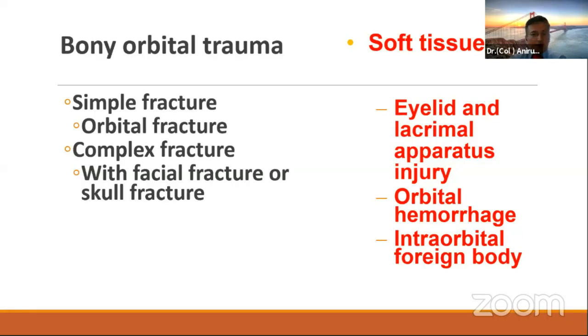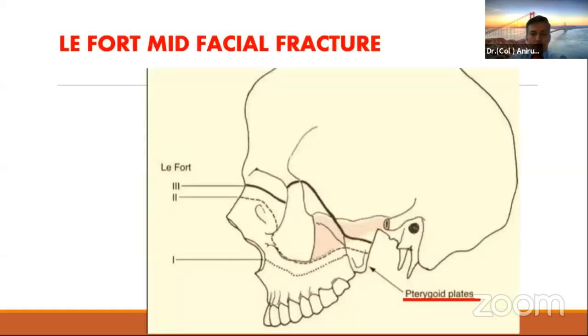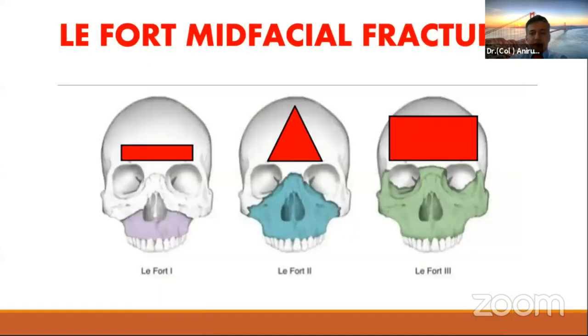intraorbital foreign body. When we talk about facial fractures, we can't forget the famous Le Fort mid-facial fractures, where we have Le Fort 1, 2, and 3. The common thing with all these three is that they all involve the pterygoid plates. As you can see in this slide, Le Fort 2 and 3 are the ones which involve the orbital walls.